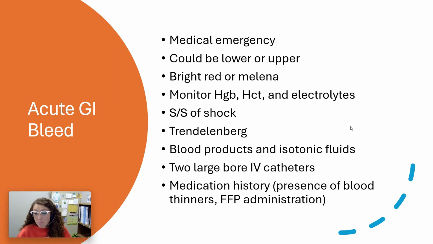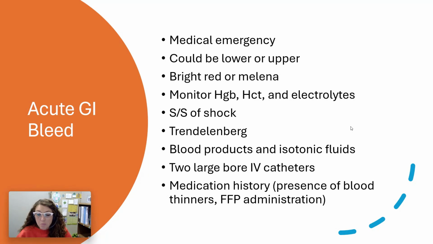So it's really hard to manage this individual because you can't see where it's coming from, so you can't hold pressure. And so you've got to get them stable enough to be able to get them to the OR to get in there and figure out where the bleed is occurring to get it to stop. But that can be very difficult if they're bleeding so fast that you can't replenish it as fast as they're losing it. Other things that are very important to take into consideration with acute GI bleed, their medication history. Are they on blood thinners?